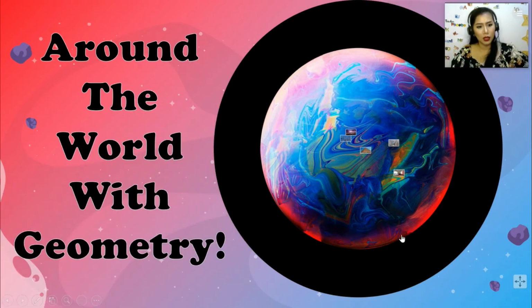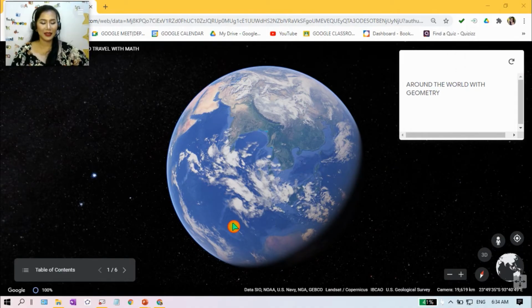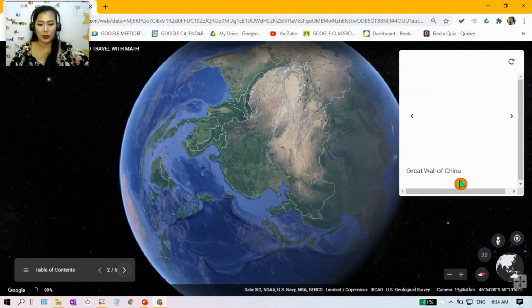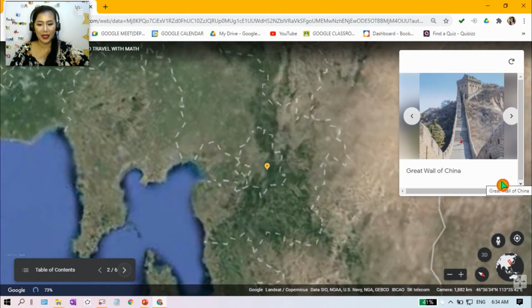Now, to understand better our lesson for today, let's travel around the world with geometry and see what's with the world that has a real life application of geometry, the undefined terms, point, line, and planes. Okay, so let's go to Google Earth. Okay, mag-Google Earth tayo. Okay, there. Lumabas na tayo ng Earth, di ba? Ang saya! Alright, so let's go to... Saan tayo pupunta? China. Okay, there.